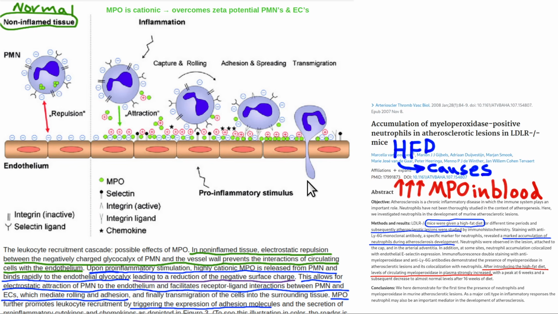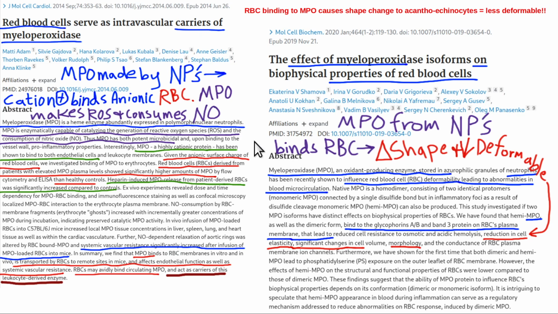Okay, so like we said, the MPO is made by the neutrophils. Cationic means positive. I remember a cat purrs, so that's how I remember. Cation is positive. Anionic is negatively charged. I just remember it has the letter N in the beginning of the word for negative and has a negative charge on it. That's not that important, but it'll come up sometimes.